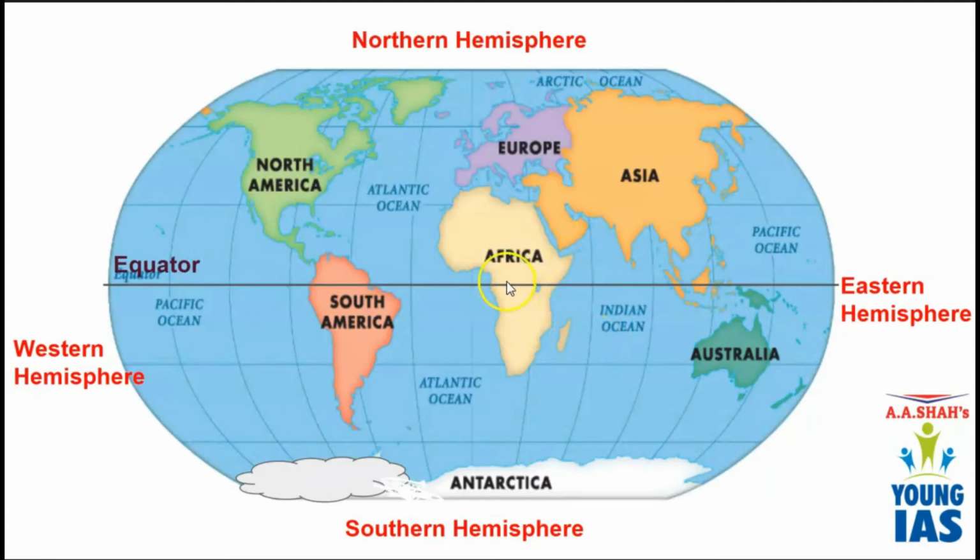And after Africa, we have North America. Then South America. Then we have Antarctica, Europe, Australia. So repeat after me. We will now repeat the names of the continents. Asia, Africa, North America, South America, Antarctica, Europe and Australia. So these are the 7 continents. Let's study each continent separately.